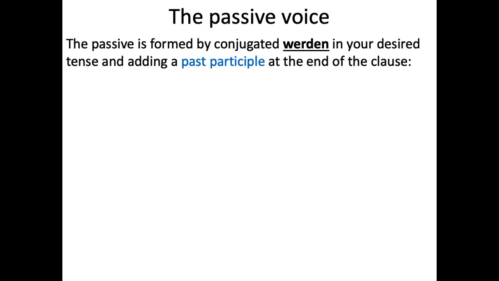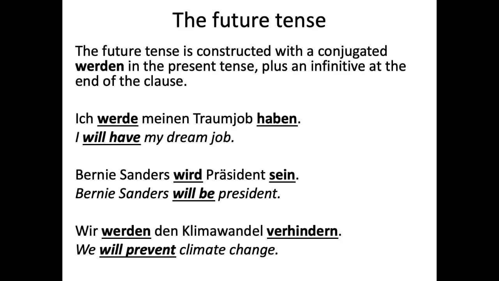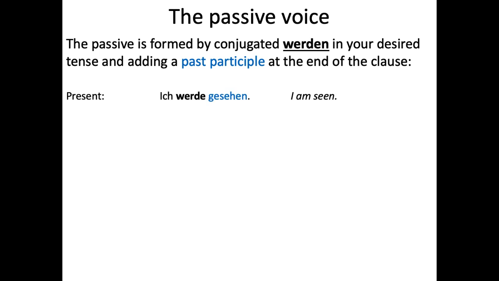Okay, so now we have the passive, and it has its own word order rules as well. It is formed by using the conjugated werden in your desired tense, and then a past participle at the end of the clause. So you see the difference between the future. The future is werden plus the infinitive at the end of the sentence. But the passive is werden plus the past participle at the end of the clause. So werden plus infinitive is future. Werden plus past participle is the passive.